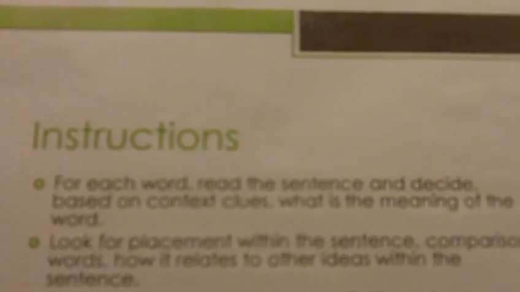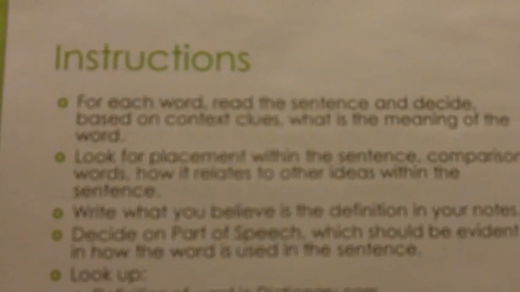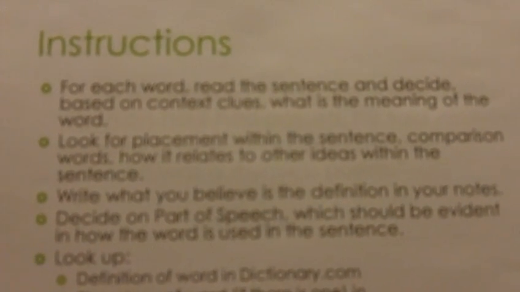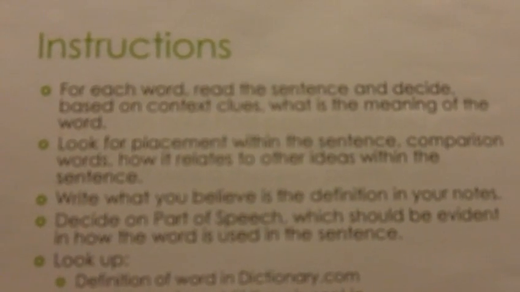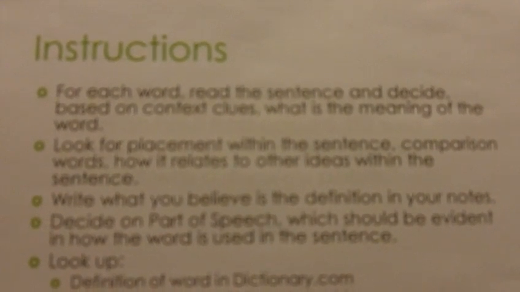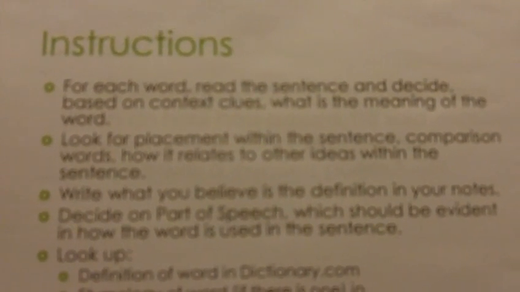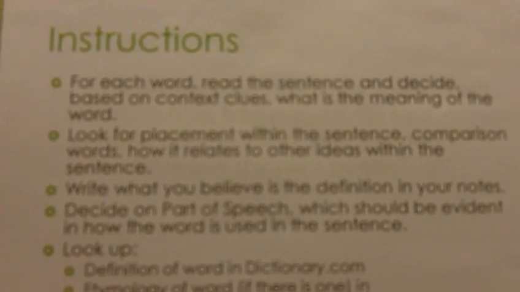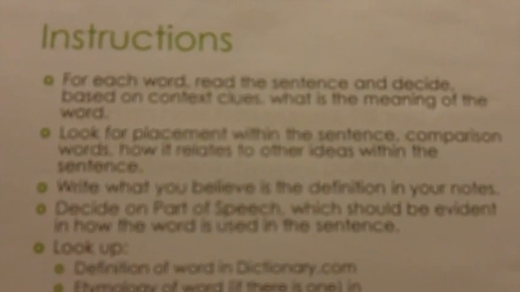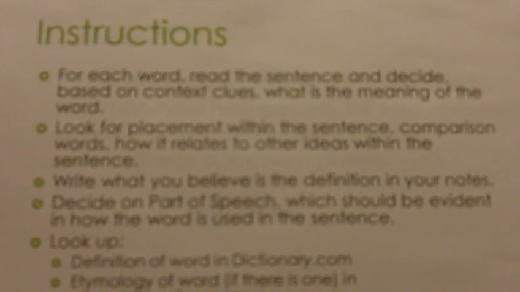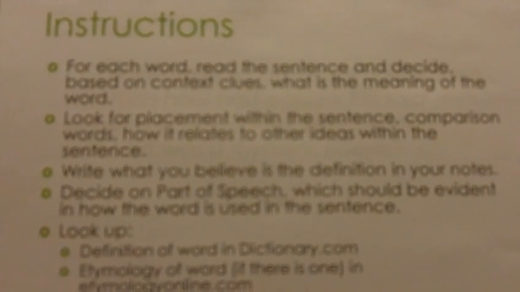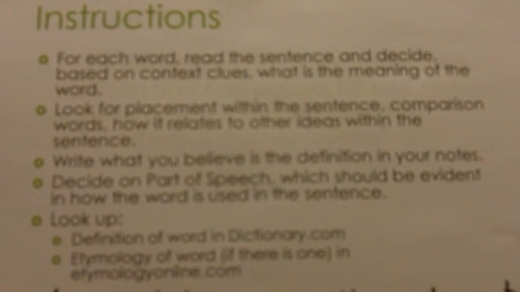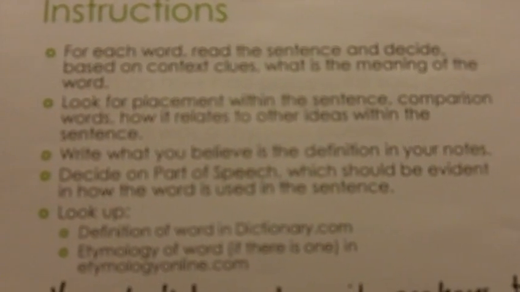Instructions. Let's start at the top. For each word, read the sentence and decide, based on context clues, and context clues is an EOC strategy, what the meaning of the word is. Look for the placement within the sentence, comparison words, how it relates to other ideas within the sentence. Write what you believe is the definition in your notes based on context clues, and then decide on the part of speech, which should be evident in how the word is used in the sentence.